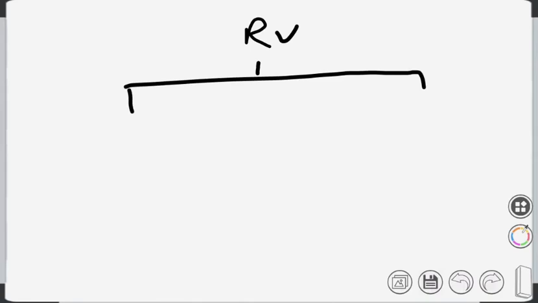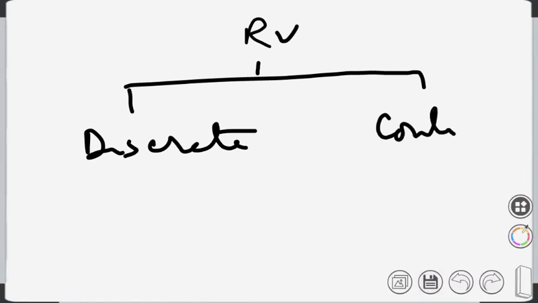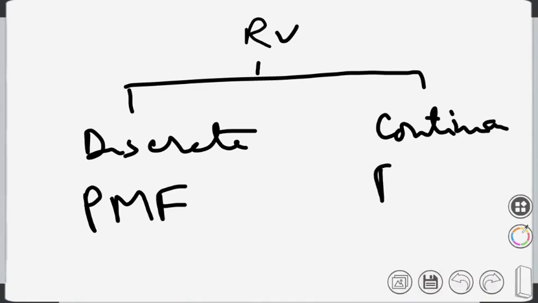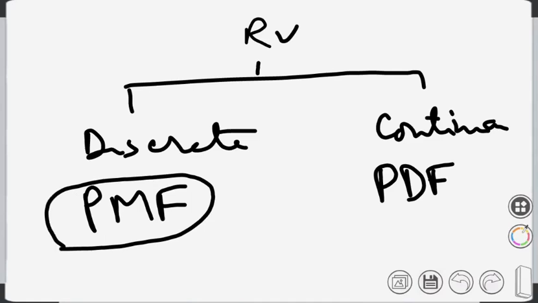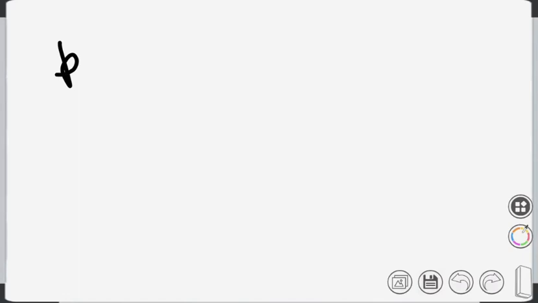Random variables are of two types, discrete and continuous. Now we will define something called the probability mass function (PMF) and the probability density function (PDF). The probability mass function is for discrete variables and the probability density function is for continuous variables. Both have the same sense, but the definitions are a little different. So let's define the probability mass function, PMF.